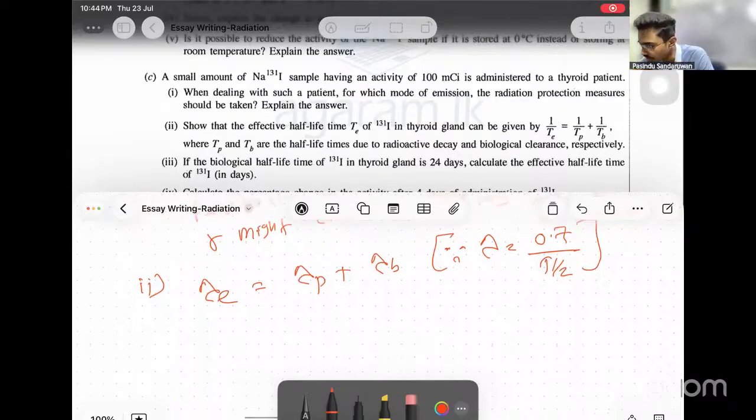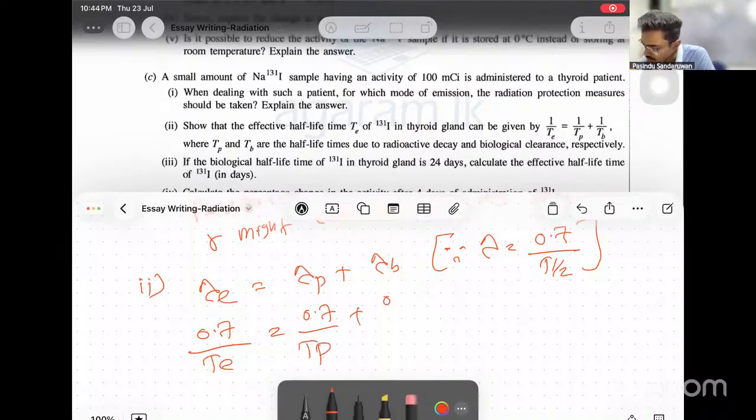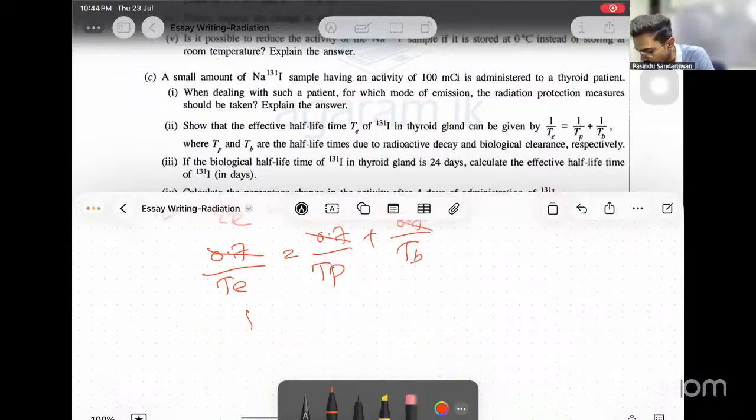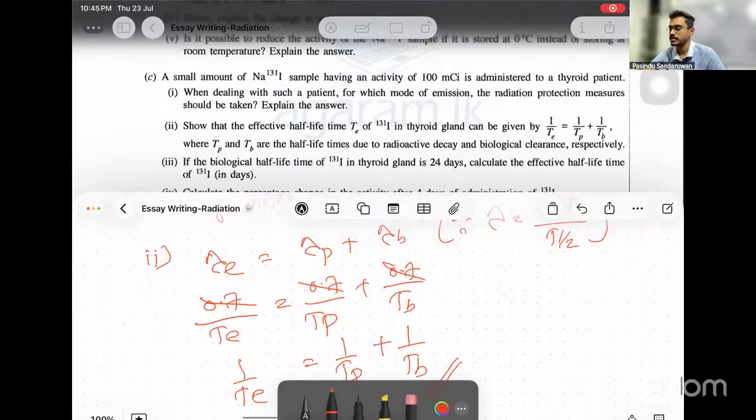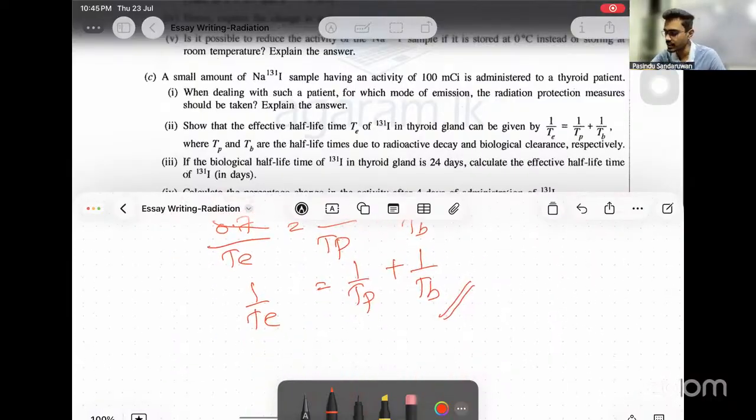Then lambda E can be written as 0.7 over TE, lambda P is 0.7 over TP, lambda B is 0.7 over TB. This cancels off and this remains. See how easy? 1 over T equals 1 over TP plus 1 over TB. That's it. Easily gettable.